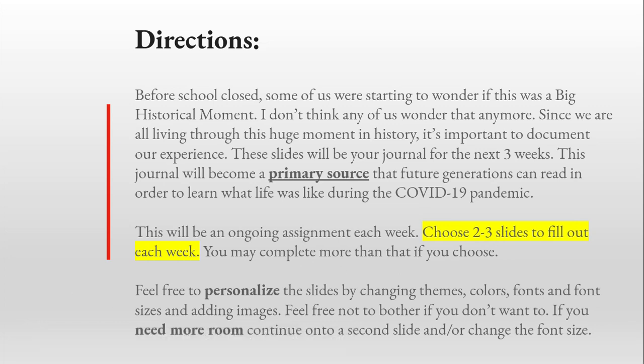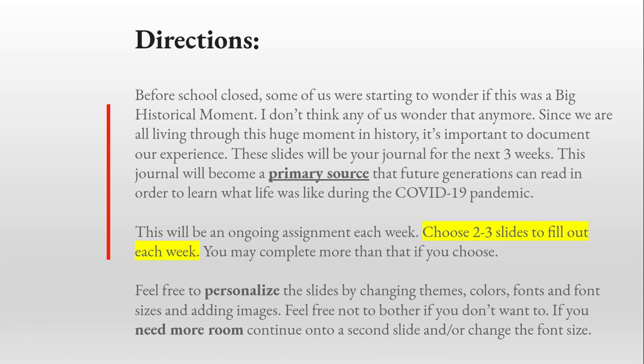Also optional, you can personalize the slides if you want to change the theme, the color, the font, or if you want to add any sort of images. These can be pictures you take or clip art you find or whatever you want to do, but you totally don't have to bother if you want to just leave it as is. And if you ever need more room, you can just add another slide or change the font size.